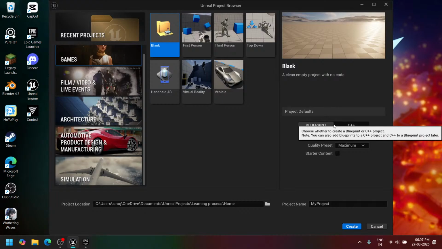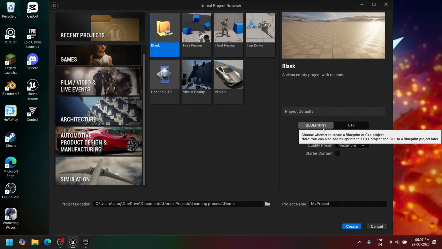Then we can use blueprints to build a game. So this is one of the plus points of Unreal Engine. Nowadays, many people are using blueprints to create games. This blueprint is not just for a game. I will come to it later. Likewise, this is a game.